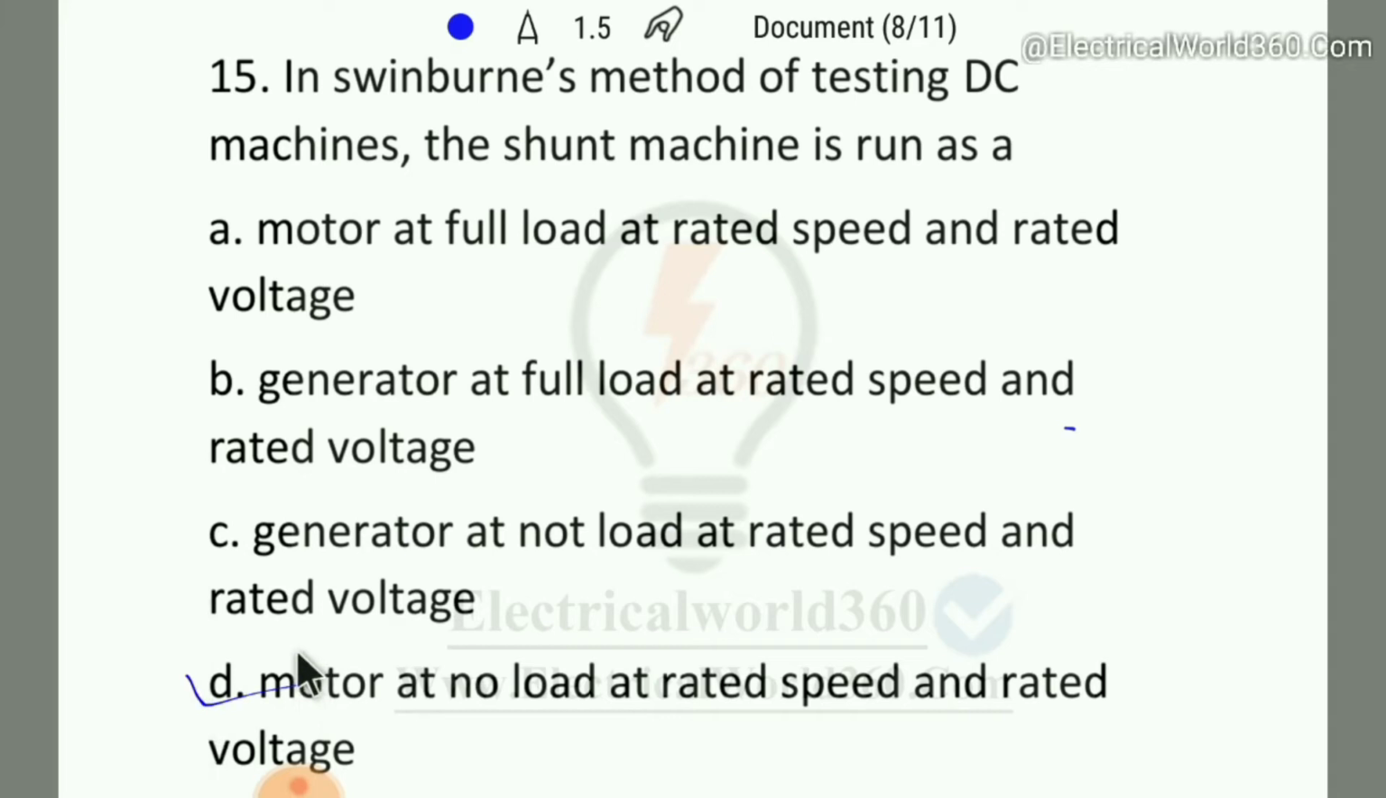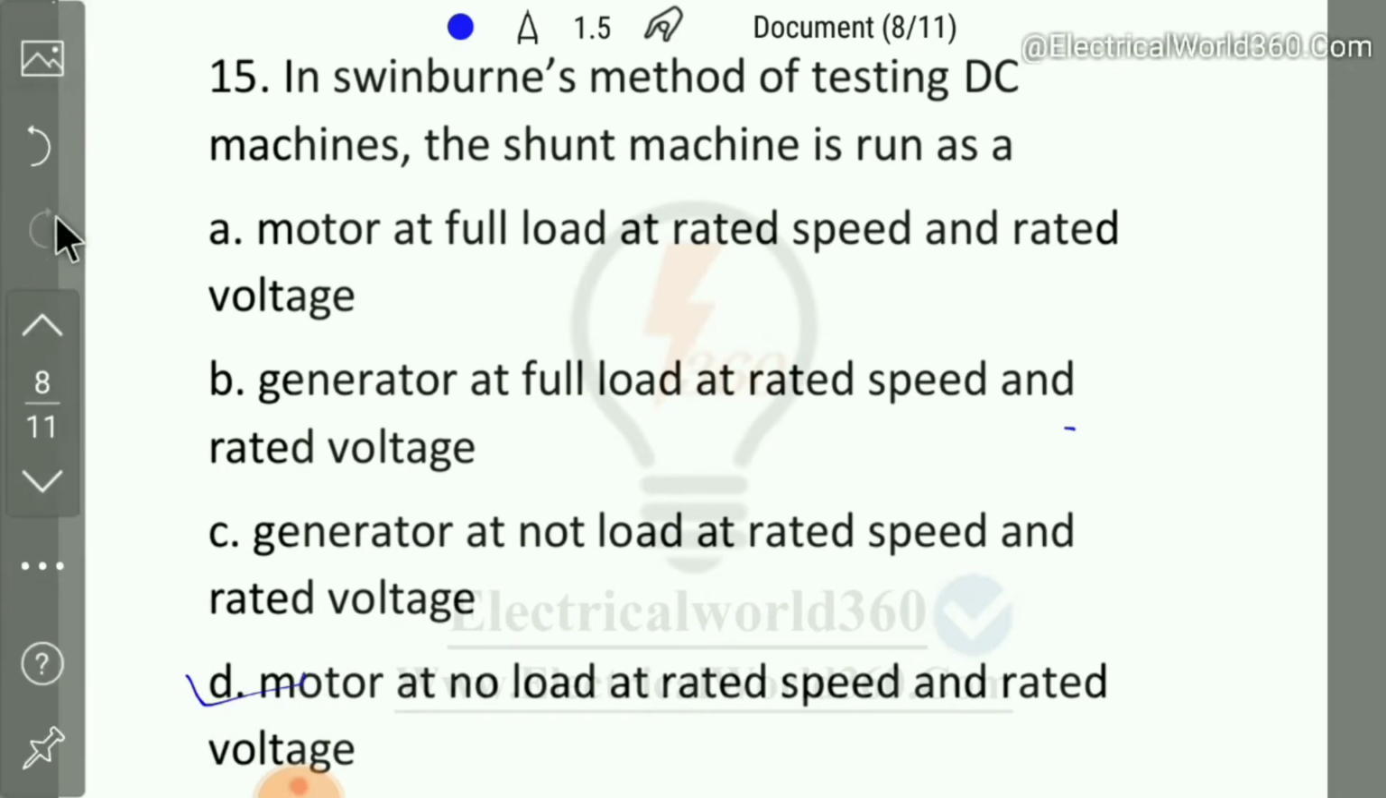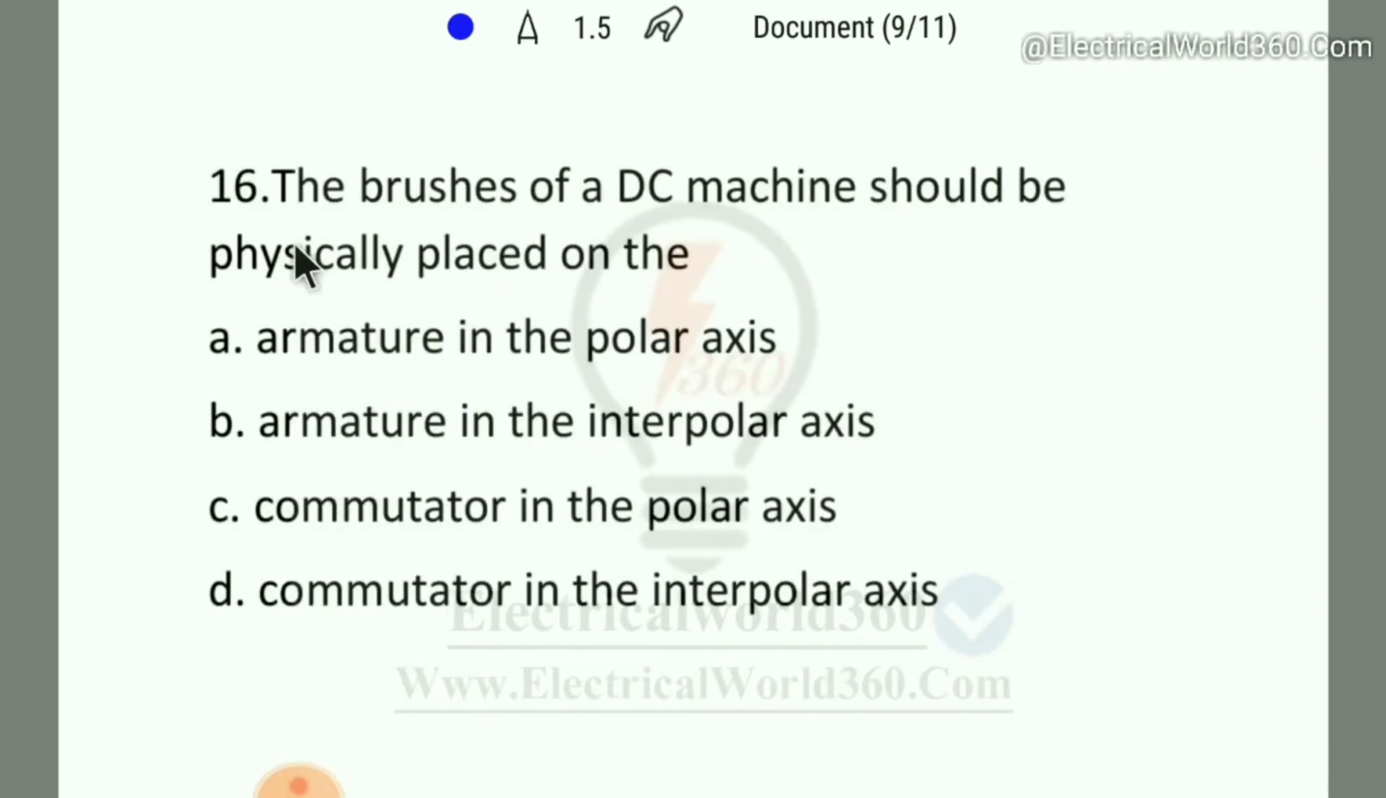Okay, then coming to the next question again. Question number 16. The brushes of a DC machine should be physically placed on the armature in polar axis, armature in the interpolar axis, commutator in the polar axis, commutator in the interpolar axis. So in that case, we should know the brushes of a DC machine should be physically placed on the armature in the interpolar axis of the DC machine. So that means here option B is the right answer.